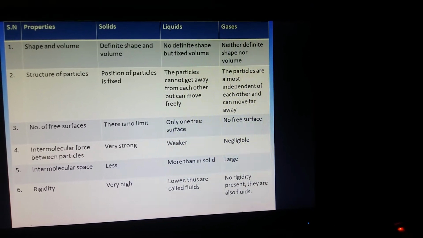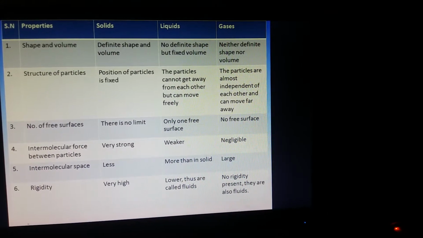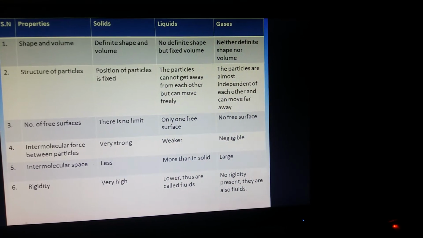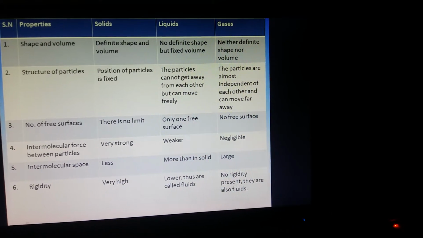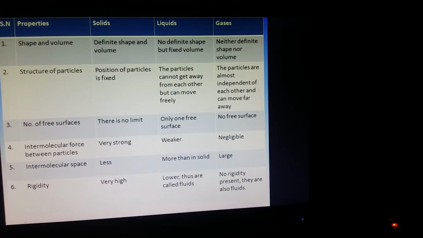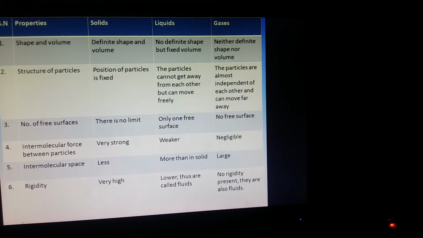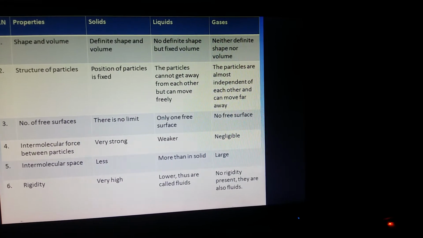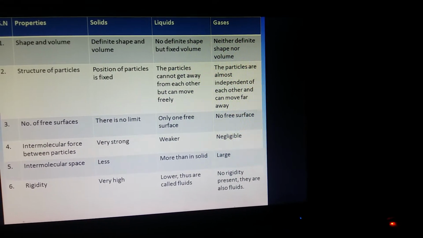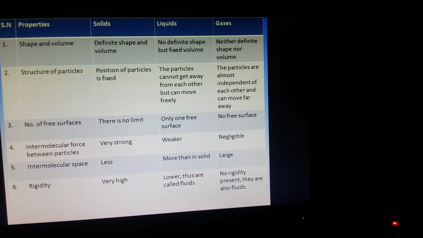The intermolecular space in solids is less. The particles are tightly packed. There is no space between the particles. The intermolecular space is less. While in liquid, there is some space. Therefore, they can flow. So, the intermolecular space is more in liquids. And in gases, there is much space between the particles.